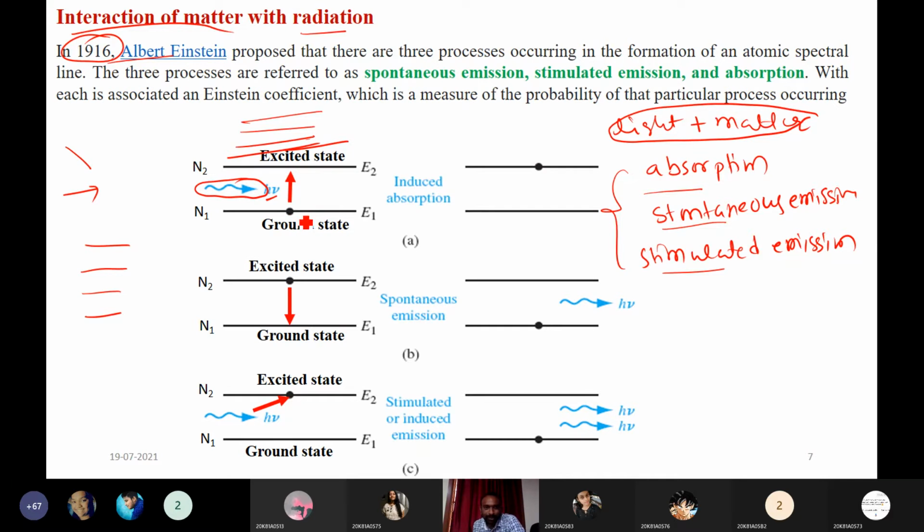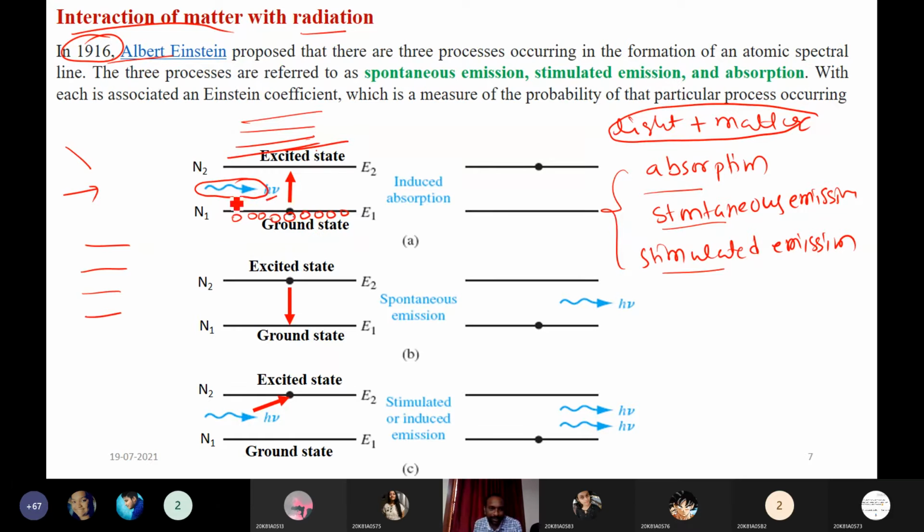In the ground state, atoms generally sit. The lifetime there is infinite and atoms are very stable in the ground state, so atoms always prefer the ground state. Here you take one photon, some light, and make it incident on the ground state atoms. Once these atoms gain energy, they can jump into the excited state.